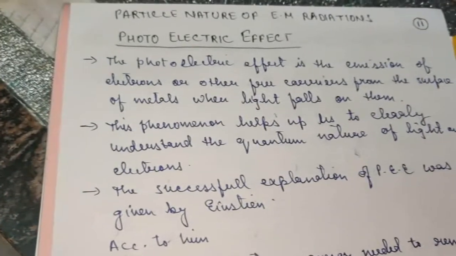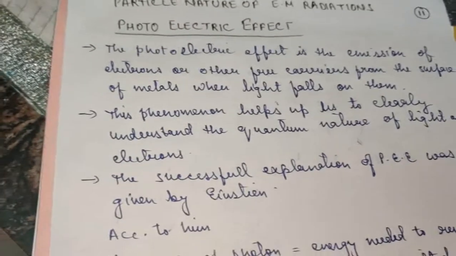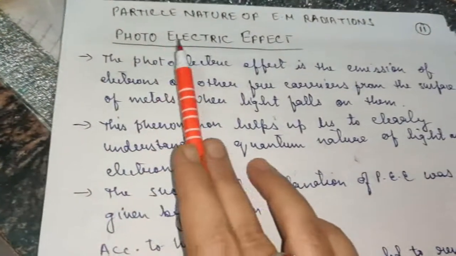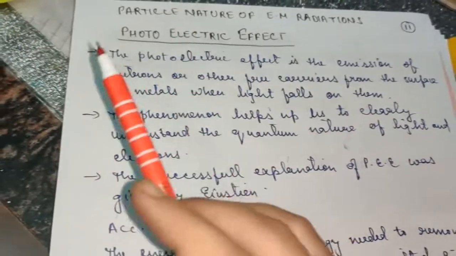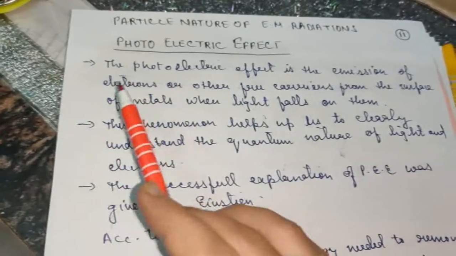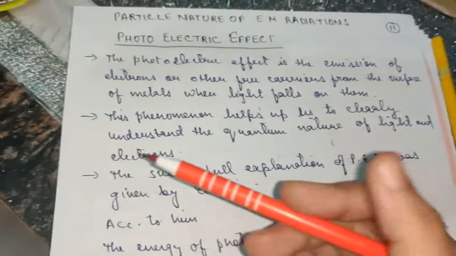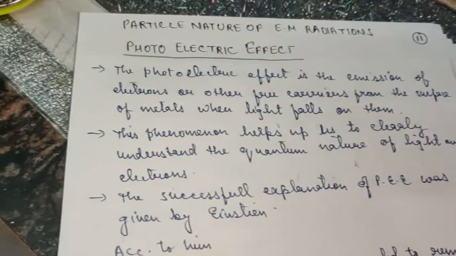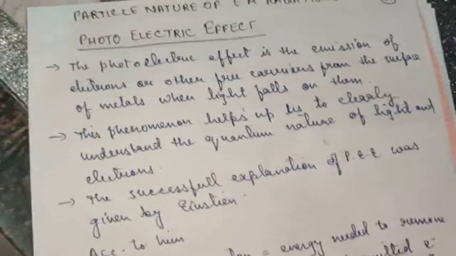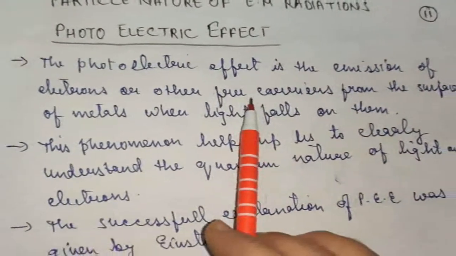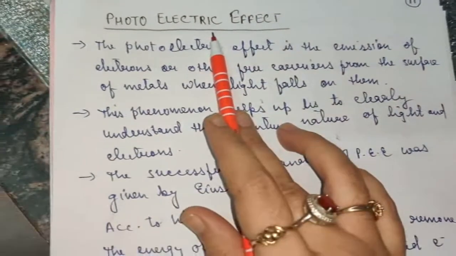So it was concluded that these electromagnetic radiations are not only waves, they also possess particle nature, because considering their wave nature, the photoelectric effect and black body radiation phenomena couldn't be explained. When they were considered as particles, only then could these two phenomena be explained. So it was concluded that just like the electron has two characters, similarly radiation also has two characters, that is, particle nature as well as wave nature. So what is the photoelectric effect?